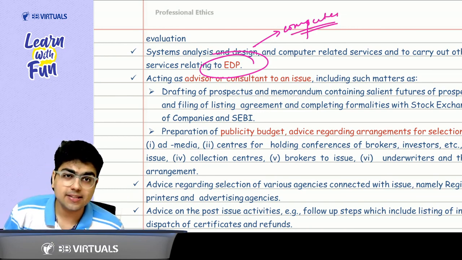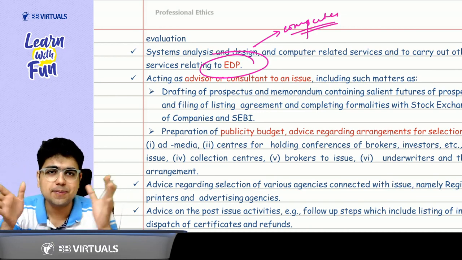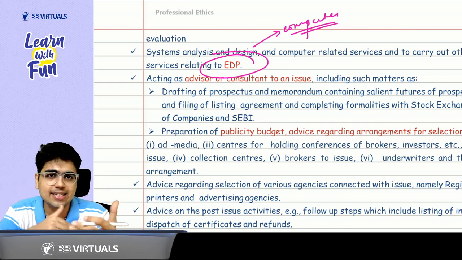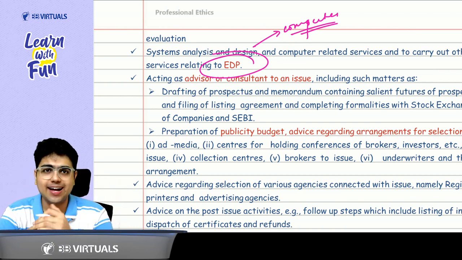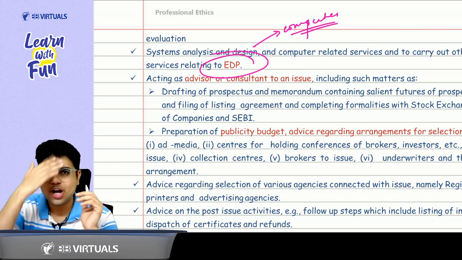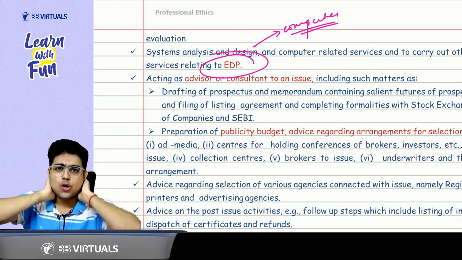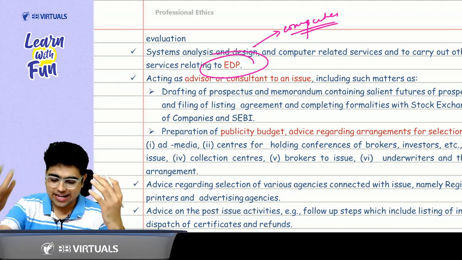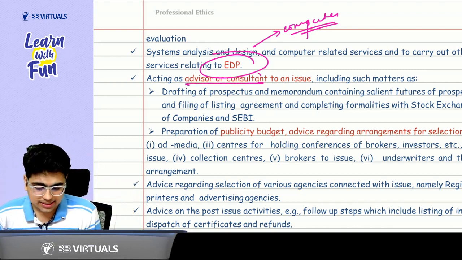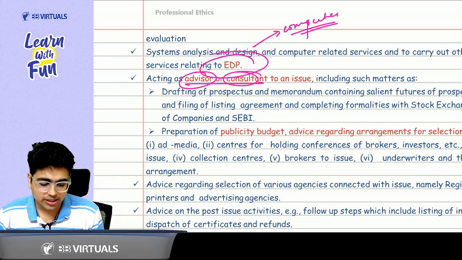Now, let's say there is a season of IPOs. You know, initial public offers? Yes, sir. Recently, there was an IPO of Paytm, Zomato, Nykaa. Have you heard about these companies? Yes, sir. Now, whenever these IPOs come, who do you think provides the best consultancy? The chartered accountant. So whenever I am a chartered accountant, I can provide consultancy or I can act as an advisor to an issue of shares.